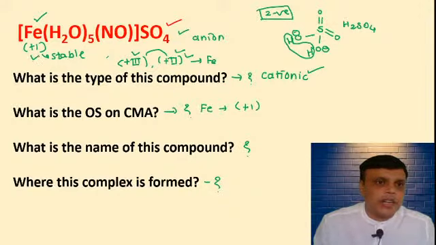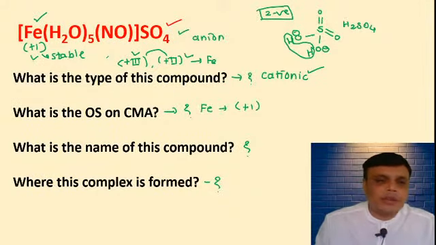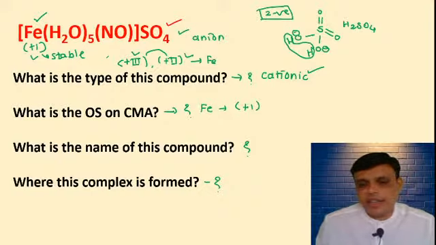But in this compound, this is anomalous behavior of Fe. Fe is showing +1 oxidation state. It is very interesting, you will not find this anywhere else. Then tell me the name of this compound.